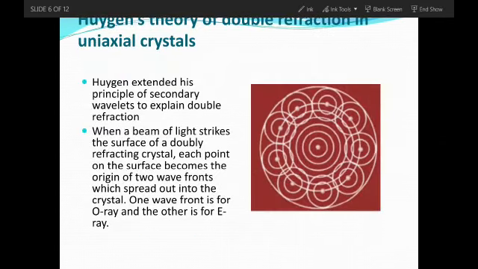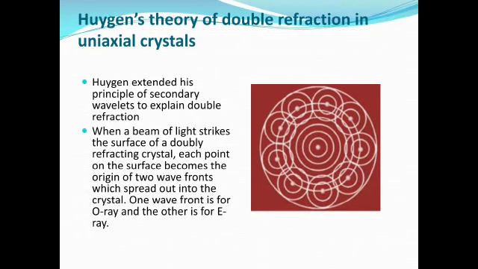Huygens theory of double refraction in uniaxial crystal. You know that Huygens principle says that each point of a wavefront is the source of secondary wavelets which spread out in all directions with the speed of the wave. Huygens extended his principle of secondary wavelets to explain double refraction.